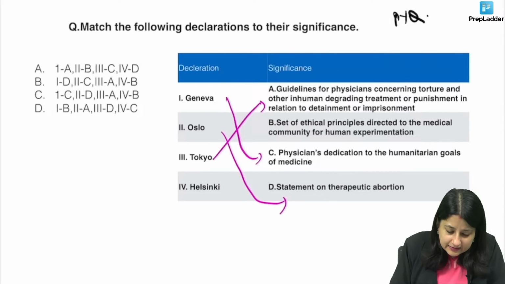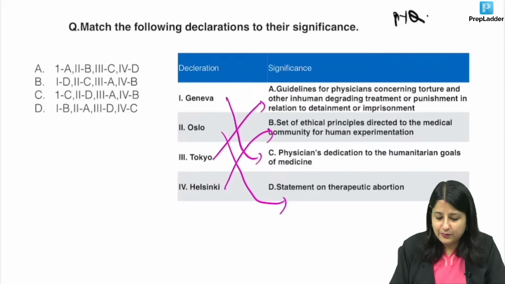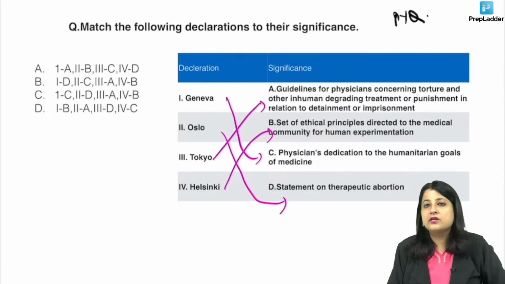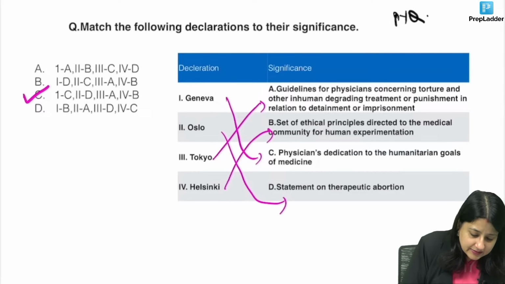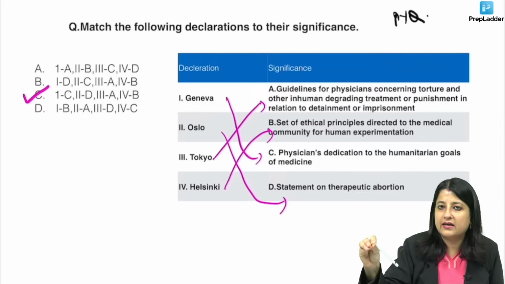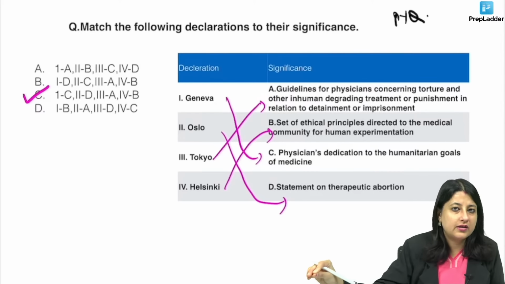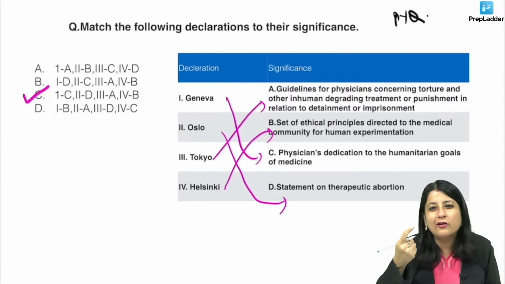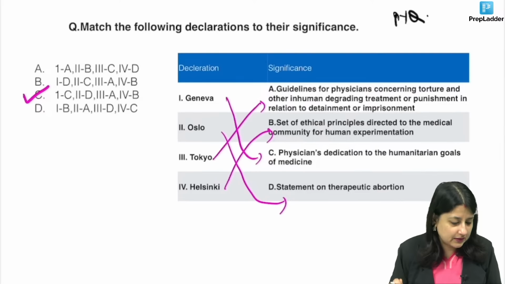Helsinki is a set of ethical principles directed to the medical community for human experimentation. Next time they can give you these separately, like asking what is Geneva Declaration, what is Helsinki, what is Oslo, because something like this will be 1 out of the 10 or 12 or 15 questions in PSM.